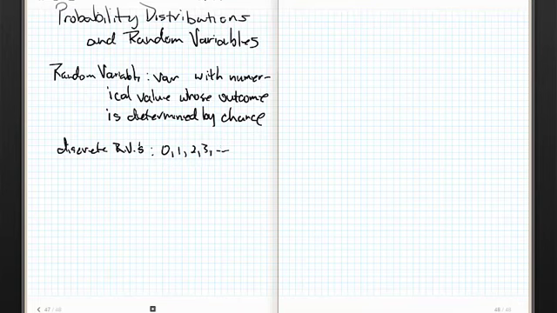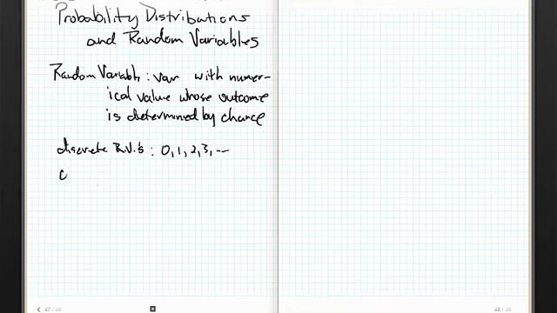We're going to build something by rolling 2 die in just a sec. That's a discrete random variable because I roll a 2, I roll a 3, I roll an 11, I roll an 8, etc. I can't roll 7.3. That's going to feel a little strange when we start talking about something called expected value and means, but you'll see what I'm talking about when we get to it.